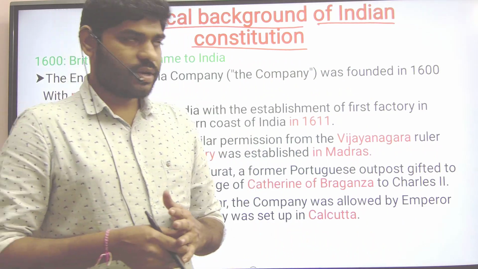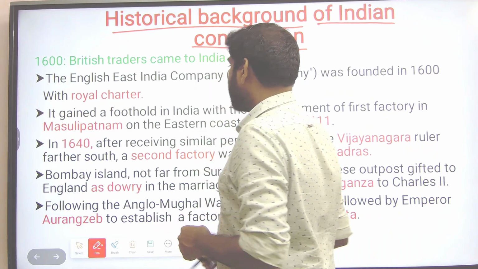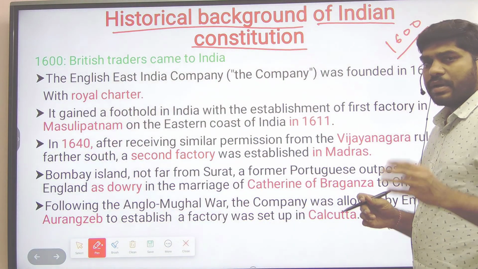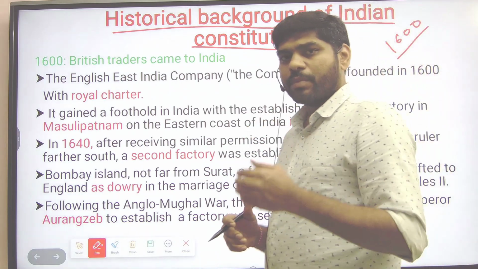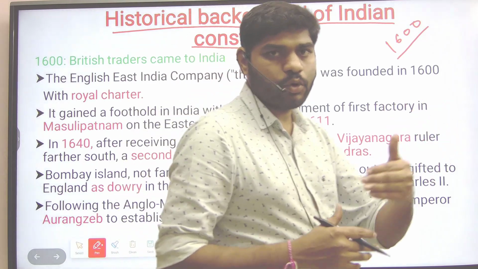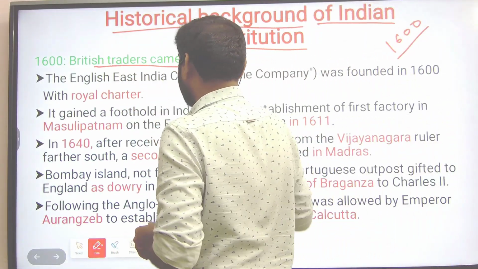their political affairs. If you go into the history, in 1600 a few British traders, with the permission of Queen Elizabeth, came to India as traders.